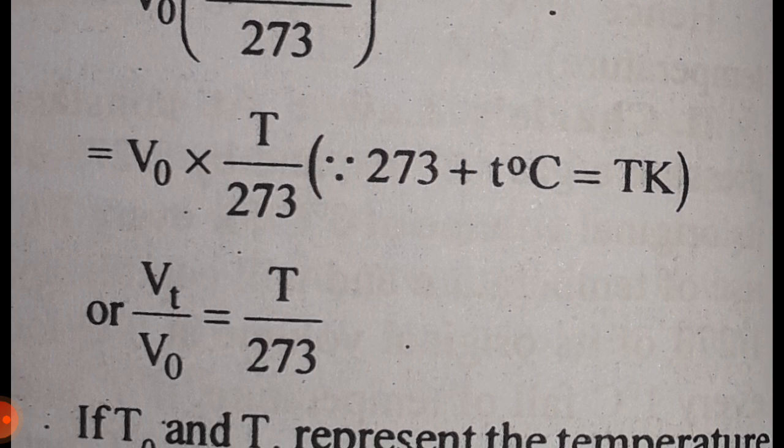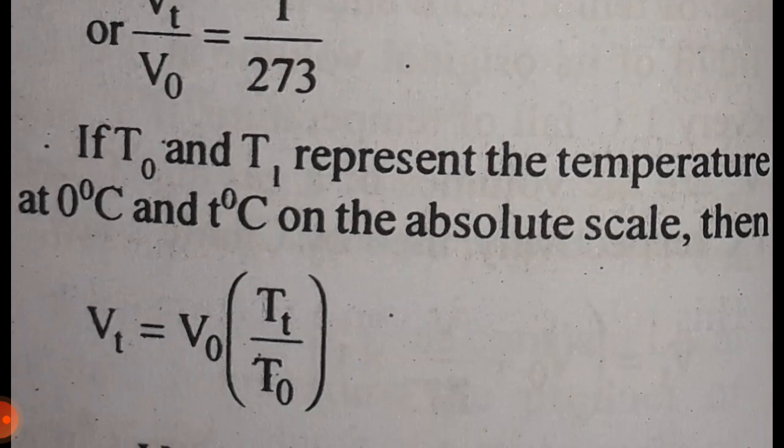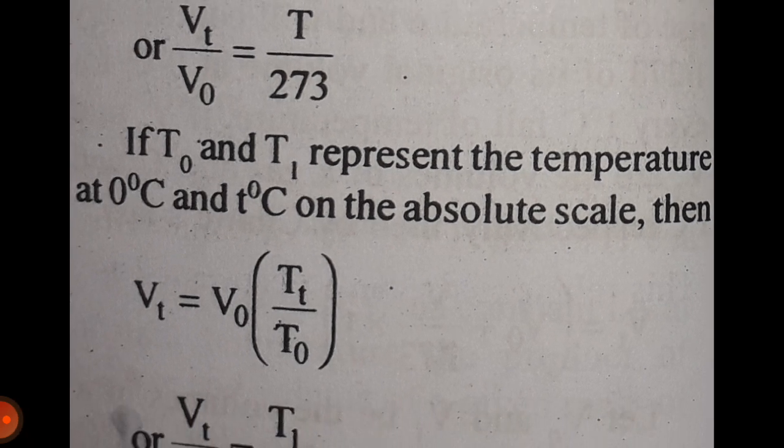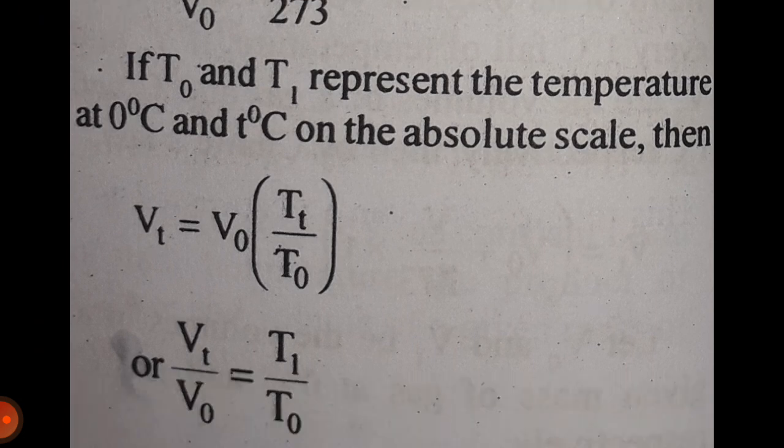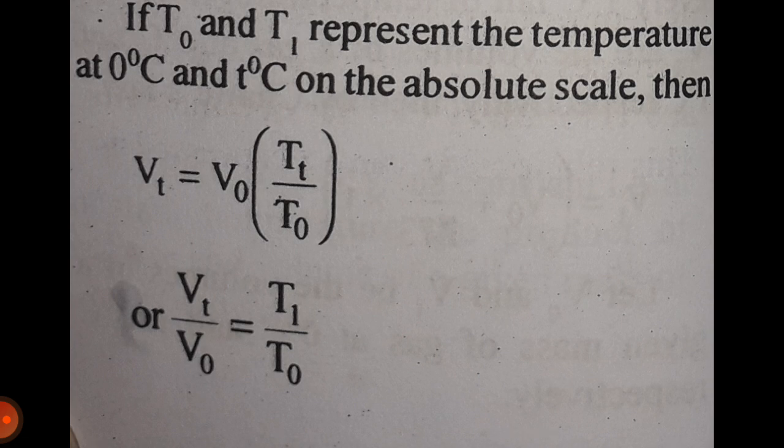Therefore, 273 plus t degrees Celsius is equal to T Kelvin, or Vt upon V0 is equal to T upon 273. If T0 and T represent the temperature at 0 degrees Celsius and t degrees Celsius on the absolute scale, then Vt is equal to V0 multiplied by T upon T0, or Vt upon V0 is equal to T upon T0.